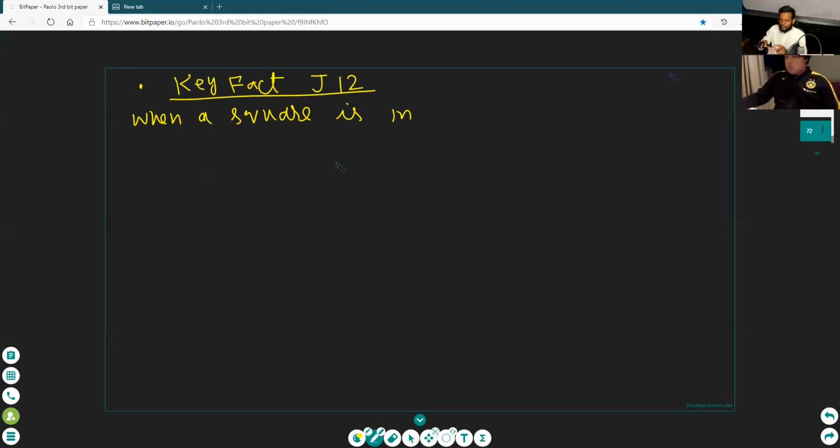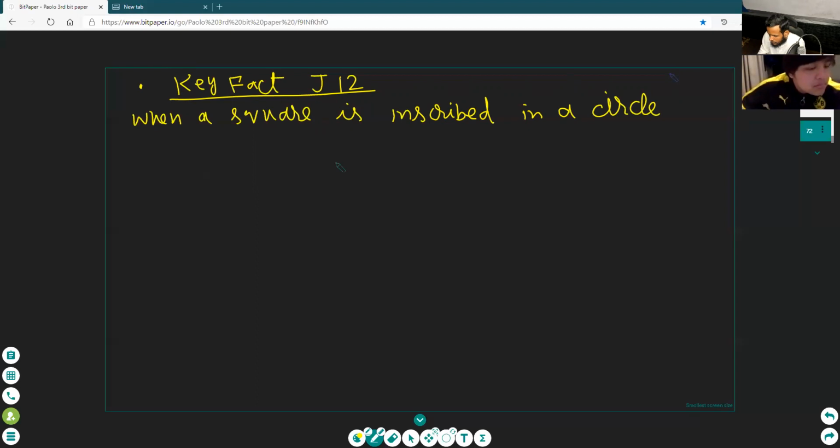When we draw the square inside the circle, and the vertices or corners of the square touch the circle, the square is inscribed in a circle, okay?